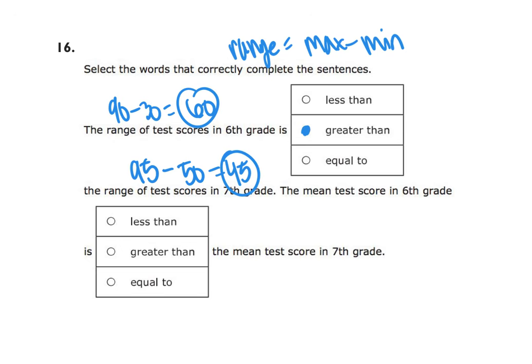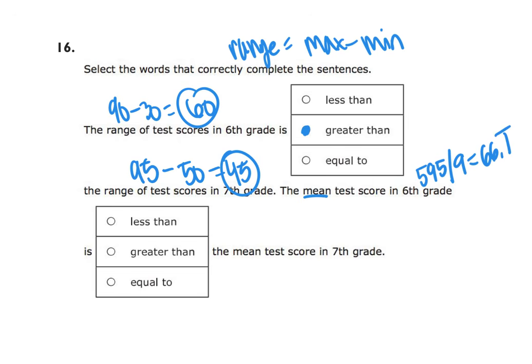Okay, then it says the mean test scores in 6th grade is less than, greater than, or equal to the mean test scores in 7th grade. So remember, to find the mean, you have to add all the numbers together, then divide. So in 6th grade, when I added all the numbers, remember each dot represents a number, I got 595. There are 9 numbers, which gives me 66.1 repeating.